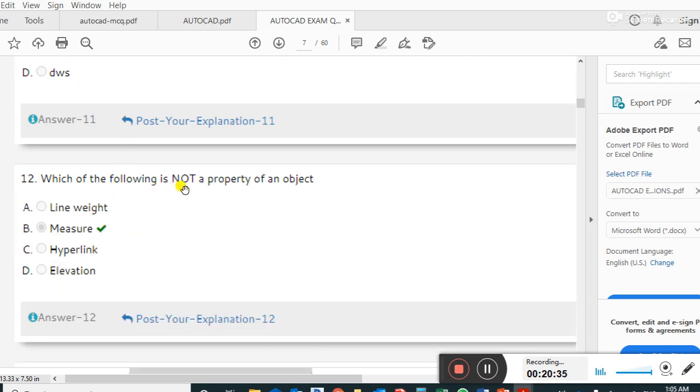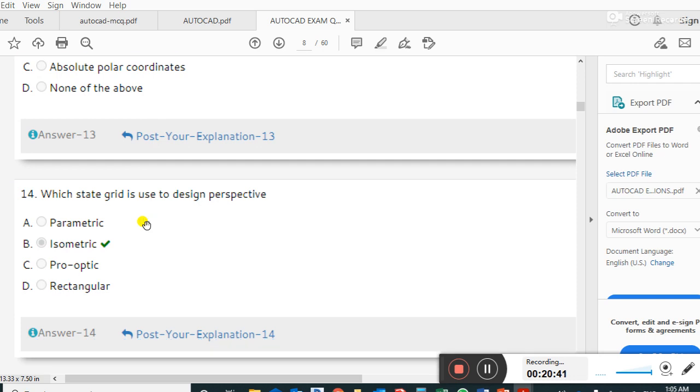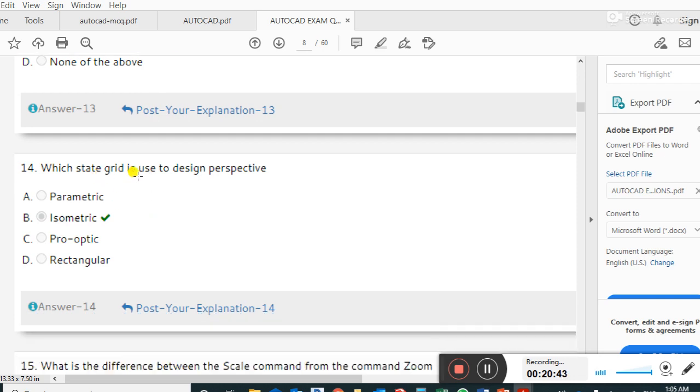Which of the following is not a property of an object? Measure is not a property of an object. Which style is used to design perspective? Isometric is used, guys.